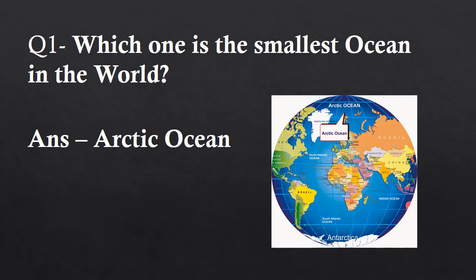And the answer is Arctic Ocean. As you see in the picture, the Arctic Ocean is in the northern part of the earth, primarily around the North Pole. It is the smallest and shallowest of the world's oceans.